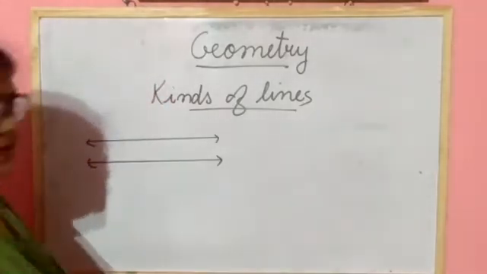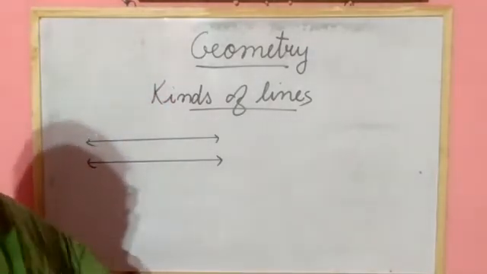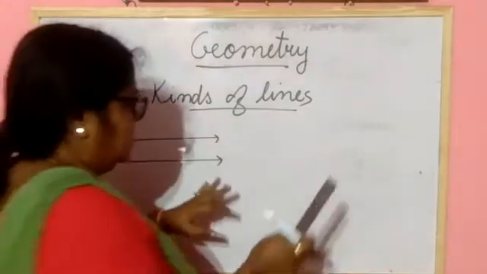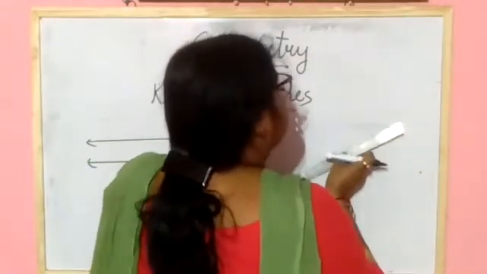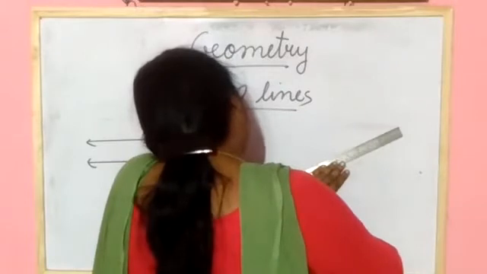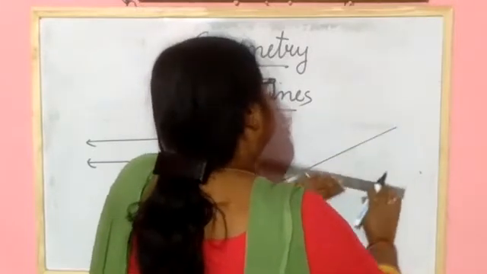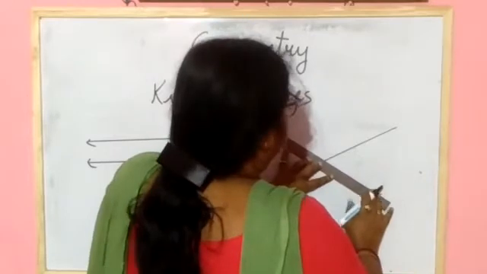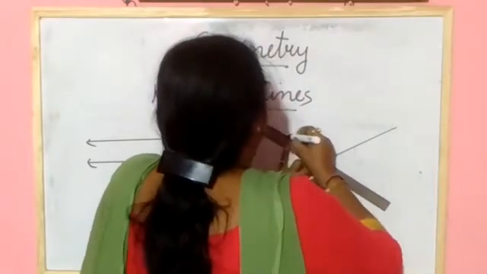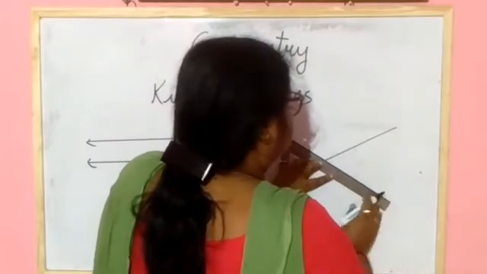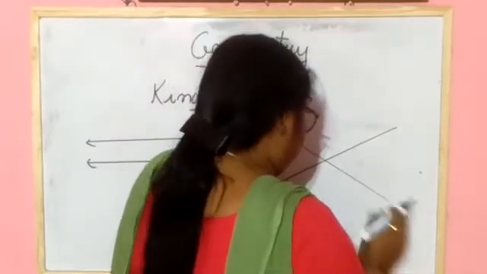Again I will take the scale and draw a line, and it will be a different type of line, different from this one. Yes, I have drawn two lines.